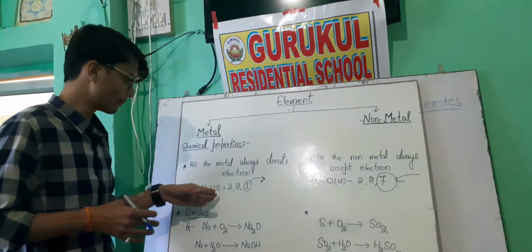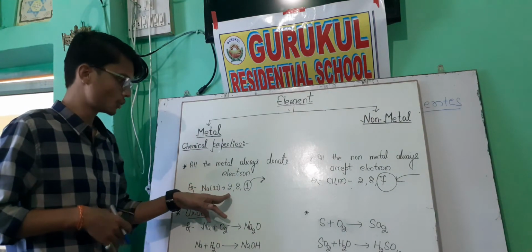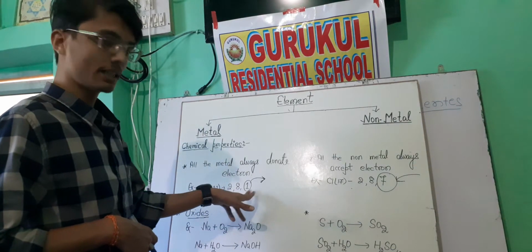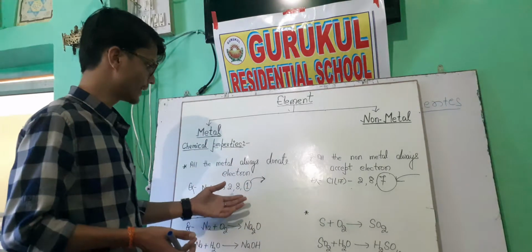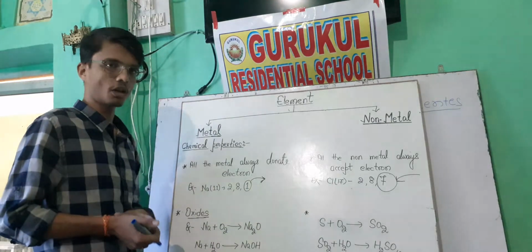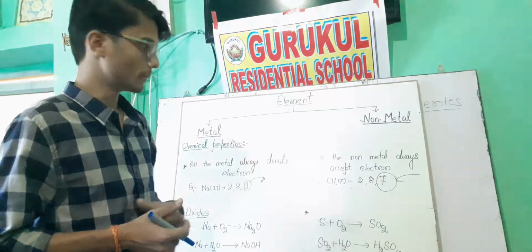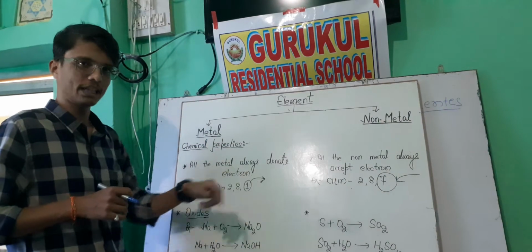So how will it complete the octet? When we write the electronic configuration of sodium, it has 2, 8 and 1. So how can it complete it? Either it takes 7 electrons or it can donate 1 electron. It's very difficult to accept 7 electrons, because if it accepts 7 electrons, it becomes Na7 minus. This is not possible. So it is easy to donate that 1 electron.